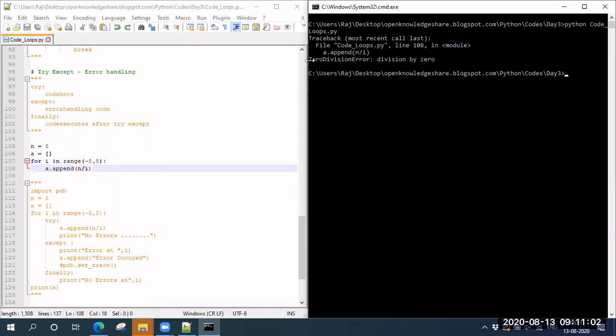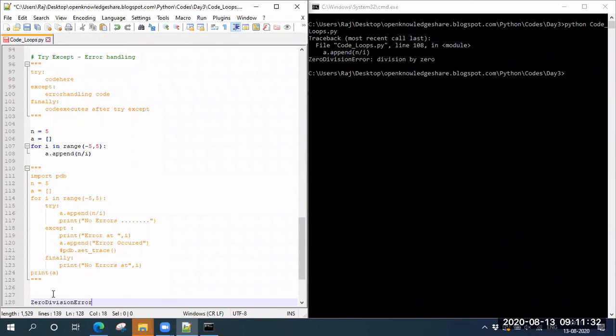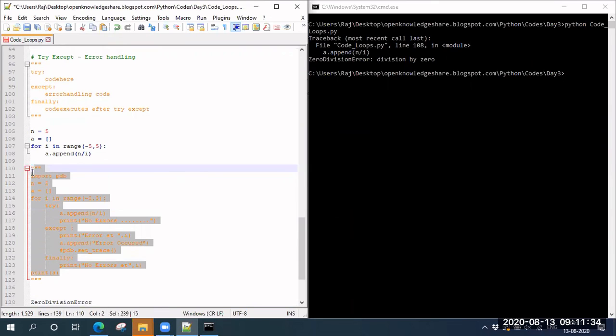In your code there can be different kinds of errors coming up. In one particular scenario it may be zero division, in another some file missing. It can be anything, because you will write complex code in the end. So you have to handle each error separately. Let's take this case where you want to handle only the zero division error.